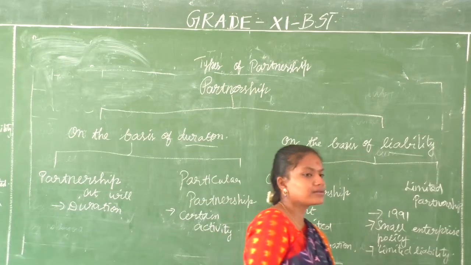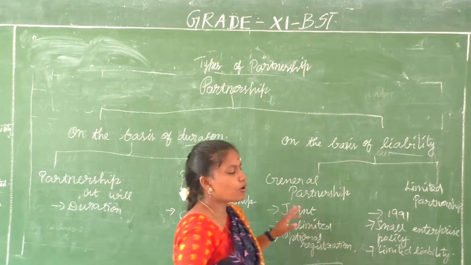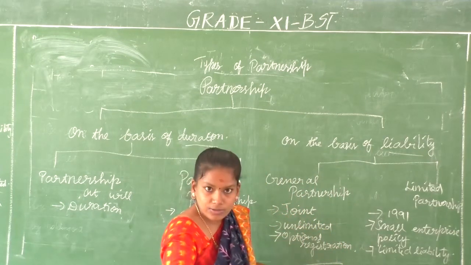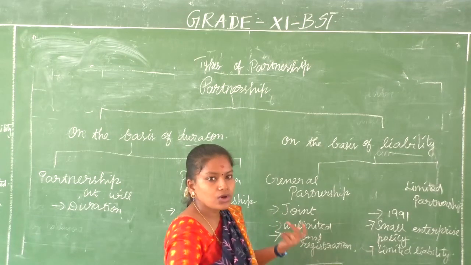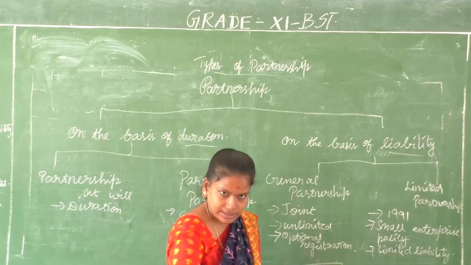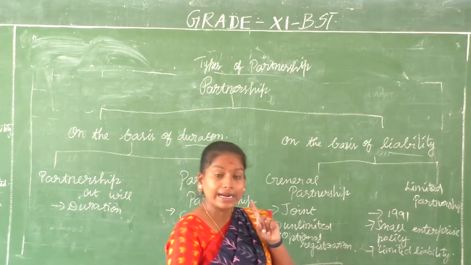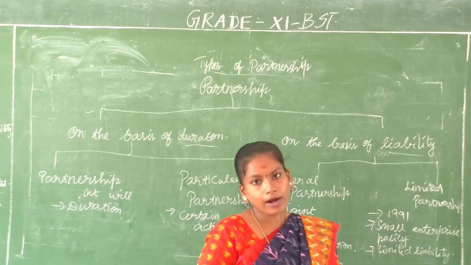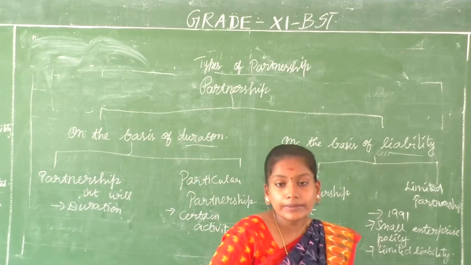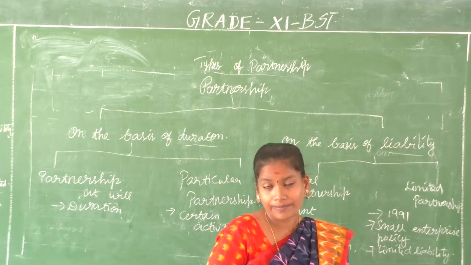Whereas limited partnership came into existence only after 1991. It was brought by the new small enterprise policy of 1991. Why? To invite the friends or relatives of the partners to invest. And what is the important characteristic here? At least one partner will have unlimited liability, whereas the other partners will get the choice of a limited liability, because people were scared about the liability only.